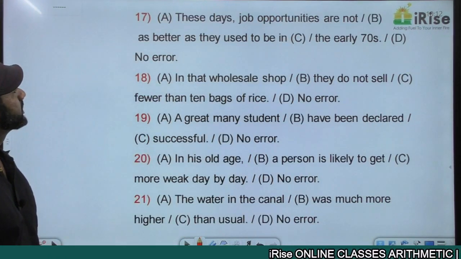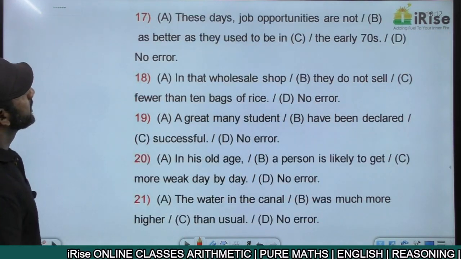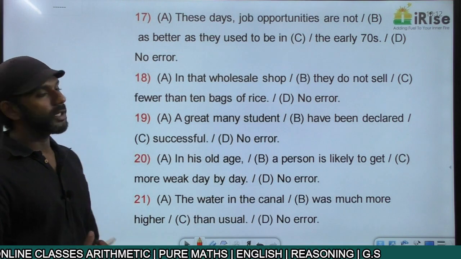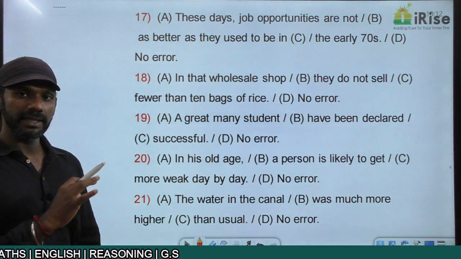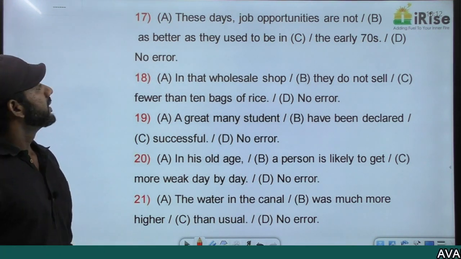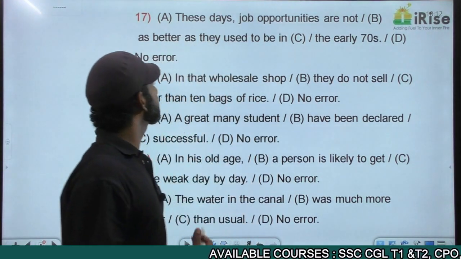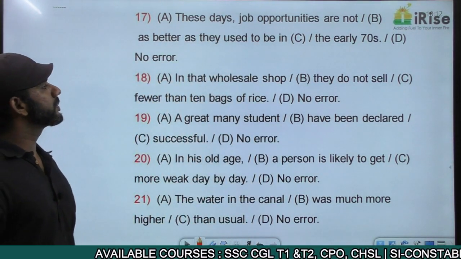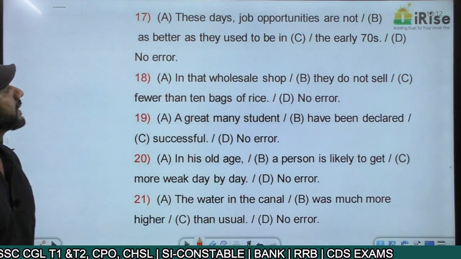Come to the next one. We'll go for something on spotting the error. Identify which part contains the error. If there's no error, the answer must be the last option, saying no error. These days, job opportunities are not as better as they used to be in the early 70s.